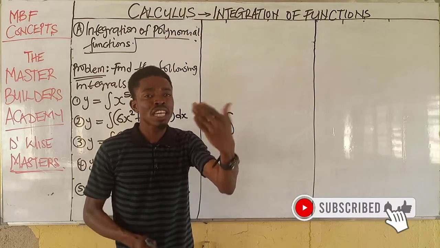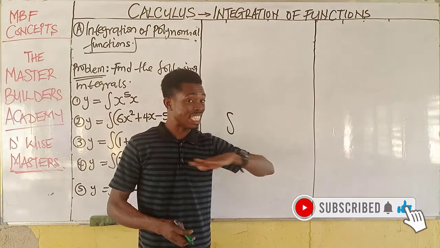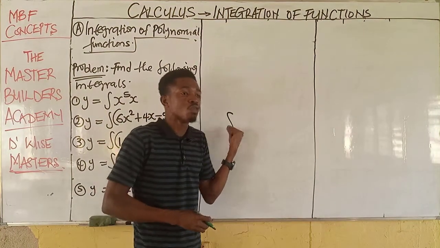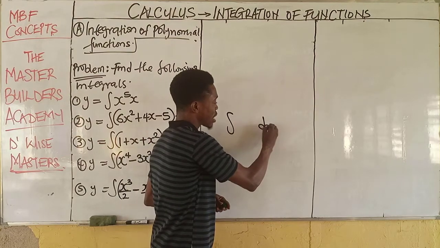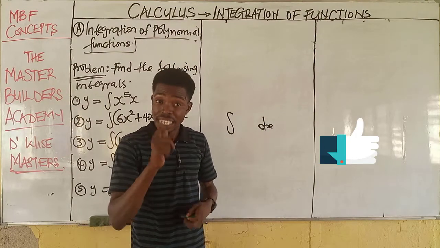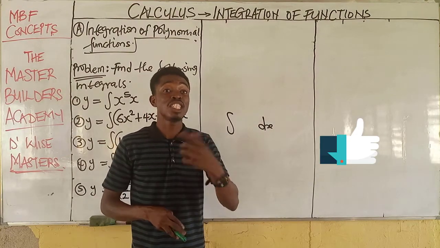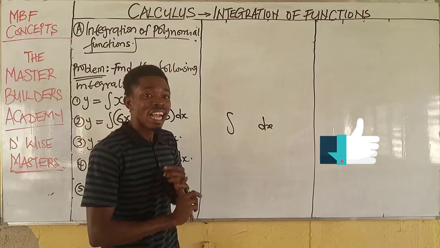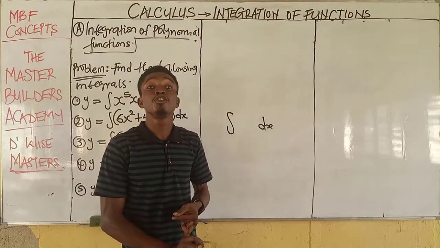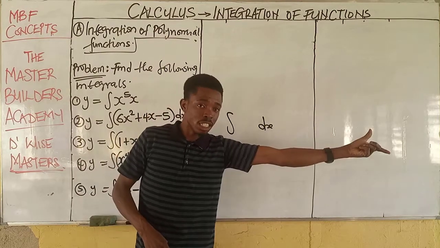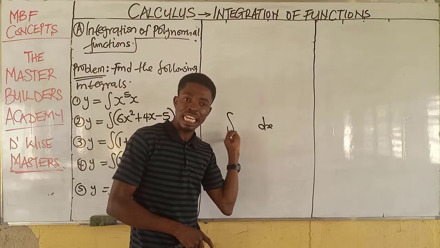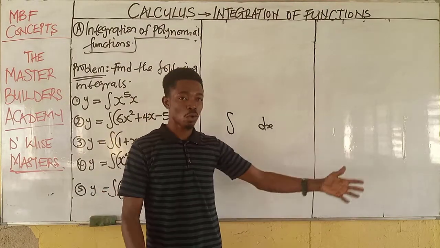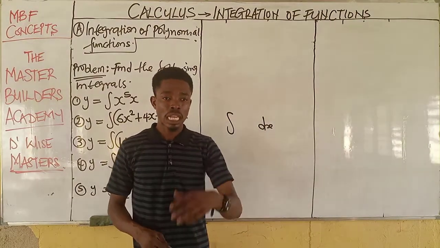So anytime you are given a question, and you are asked to evaluate, not integrate, not find the integral, and you have the function enclosed with this, alongside dx or d of any other variable, indirectly you are asked to integrate that function. So understand that questions in integration can come either by asking you to evaluate, but there must be an integral sign, or to find the integral, or integrate the following functions. If this is understood, now let's look at this.